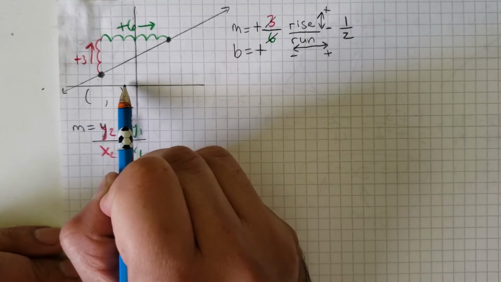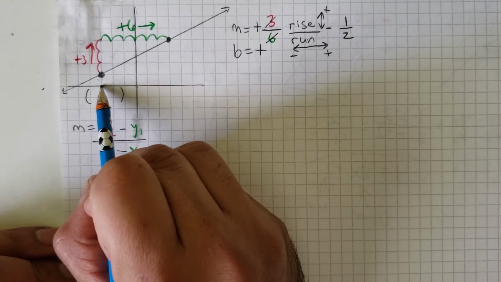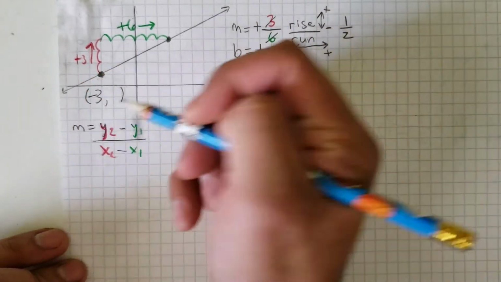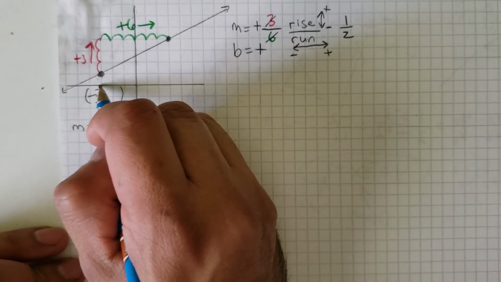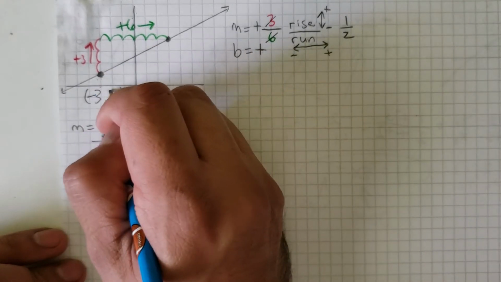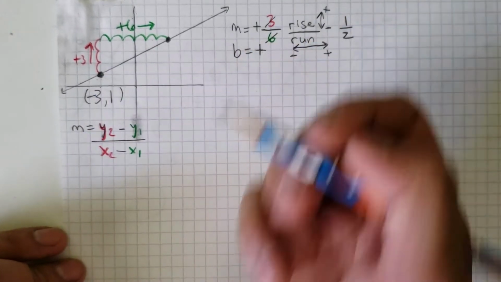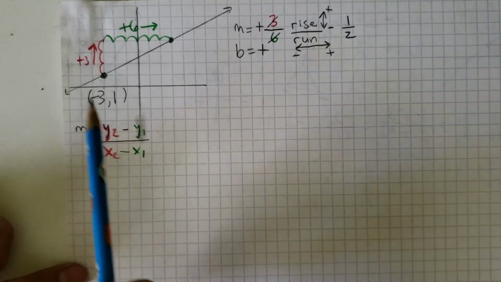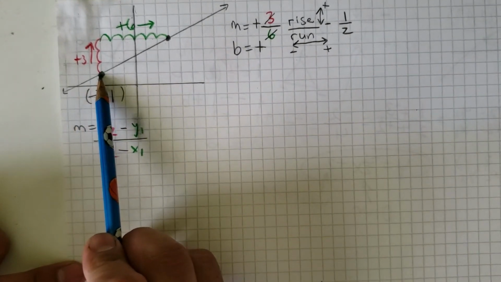From here, I need to go 1, 2, 3 to the left, so that gives me a negative 3. Then from here, I need to go up 1. That's your vertical change, and that's your y. So that's negative 3 and 1. Those are the coordinates for this point right there.